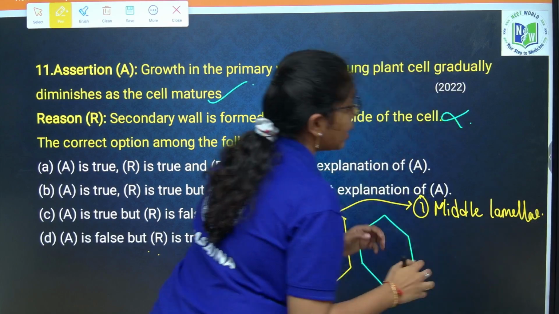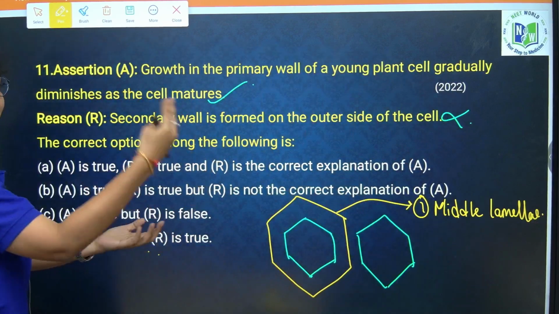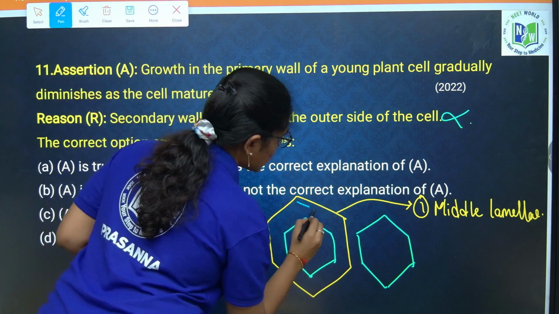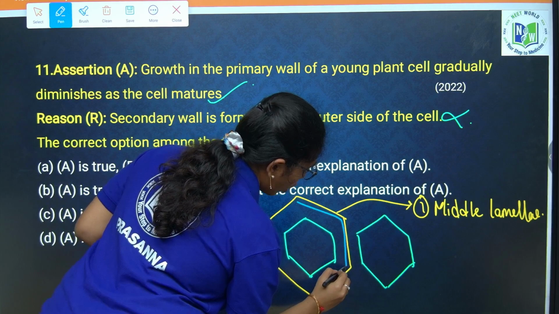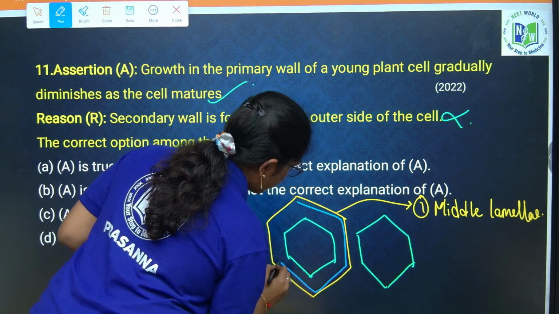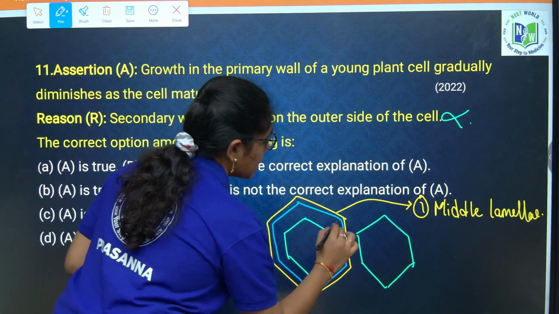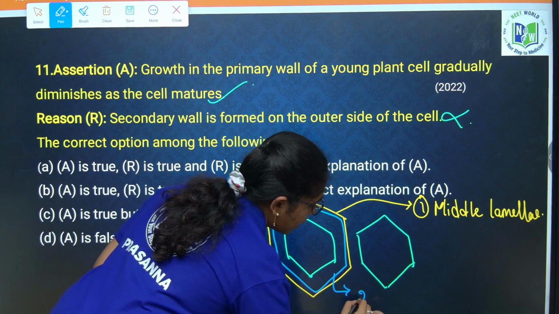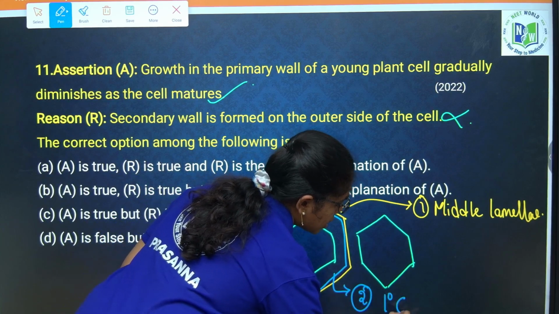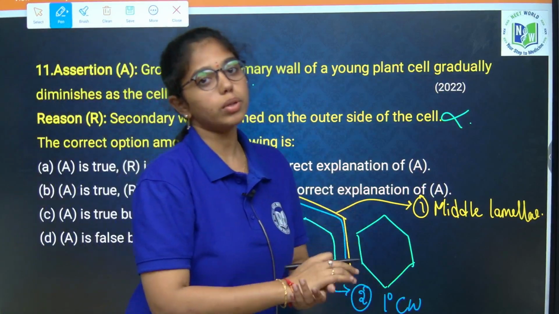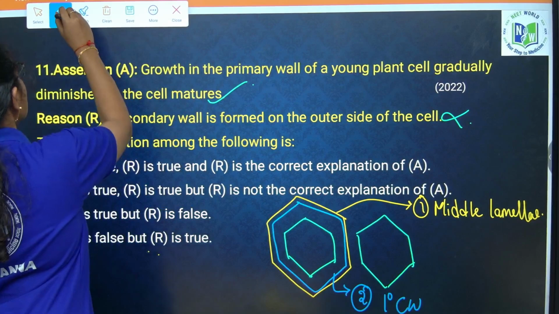And the next layer, which is formed inside the middle lamellae, is the primary cell wall. Primary cell wall is extendable, and this diminishes as the cell is maturing. The second formed layer is the primary cell wall. And inner to the primary cell wall, closer to the plasma membrane, the secondary cell wall is formed.